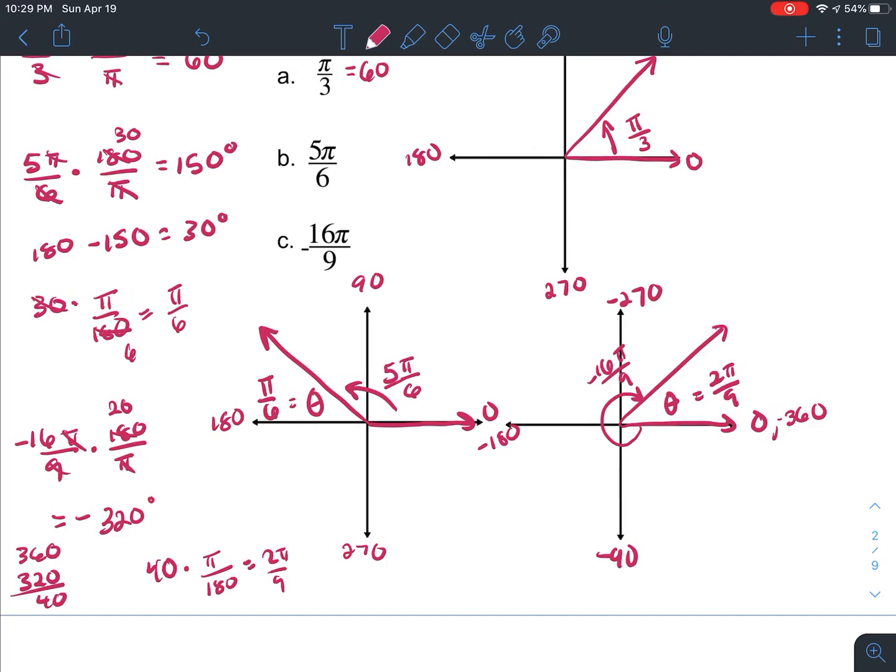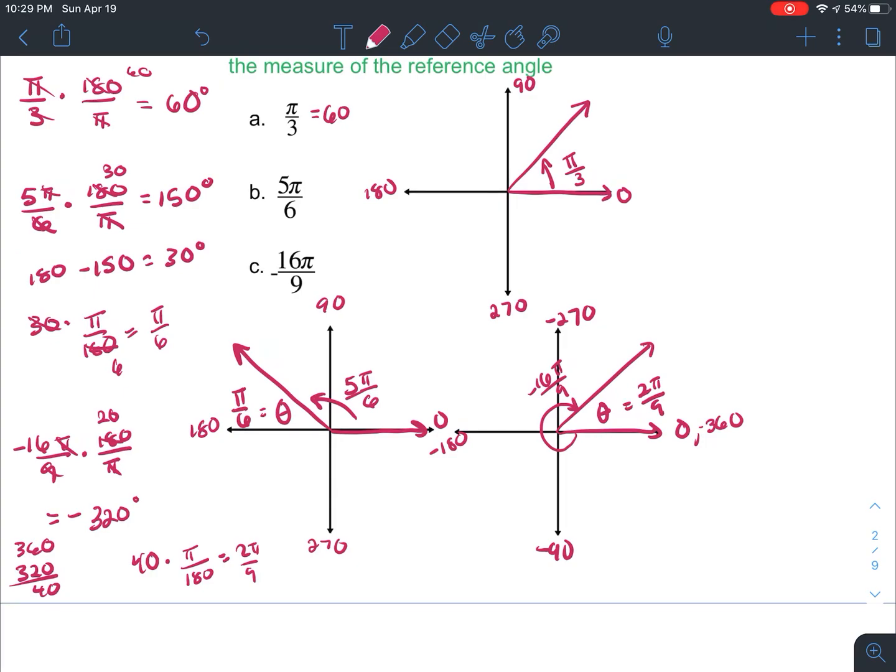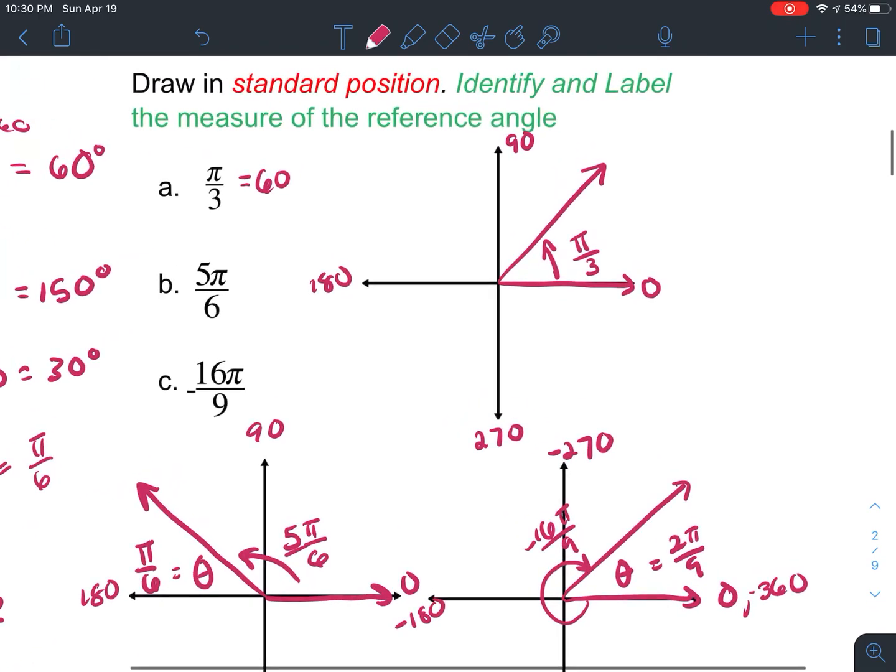Okay, now that is a lot of work to be going back and forth between degrees and radians. You are more than entitled to do so, because I know we're very comfortable with degrees. But another way to look at these is in terms of their radian measure, getting comfortable with the way those are. So if you remember the conversions from our unit circle, if this is 0, 90, 180, 270, we could also label that with pi over 2, because that's equivalent to 90, pi, and 3 pi over 2. 2 pi for 360, all right?